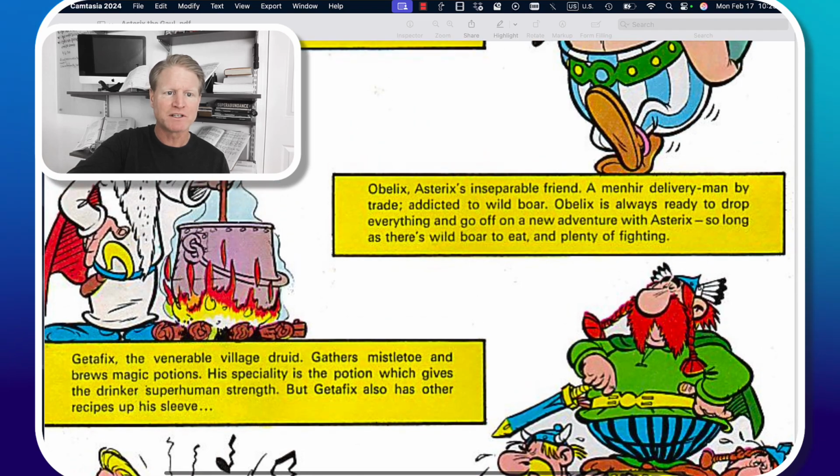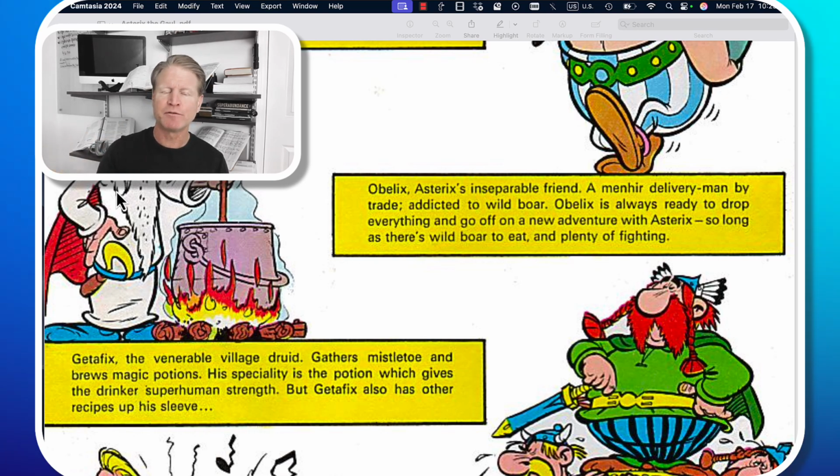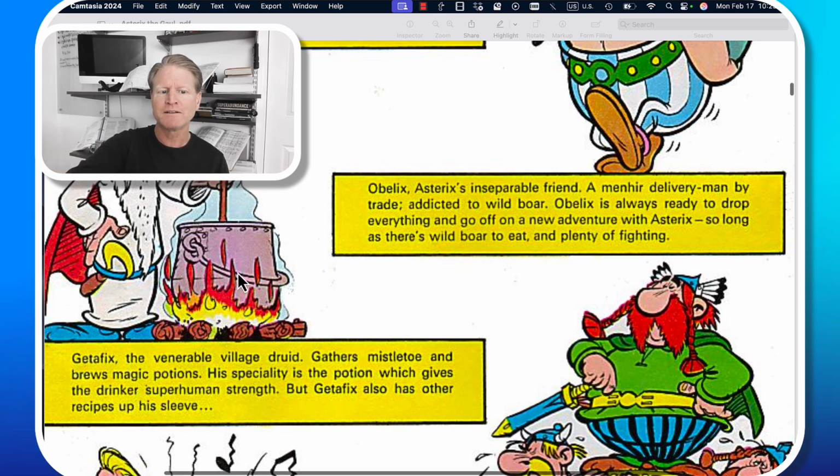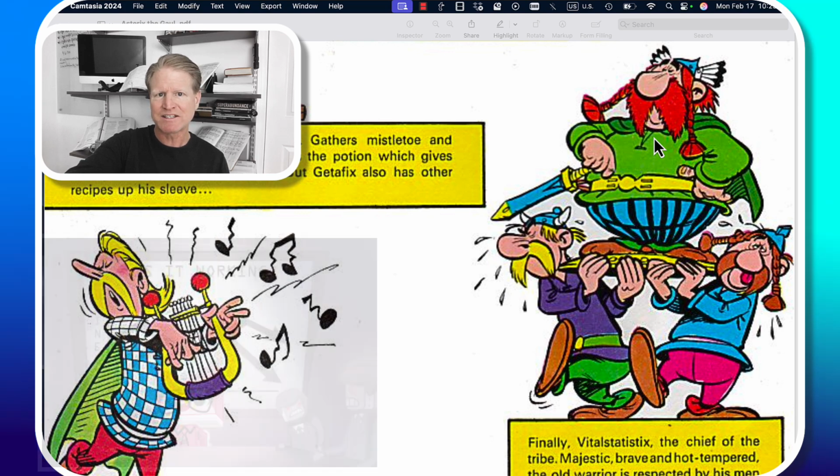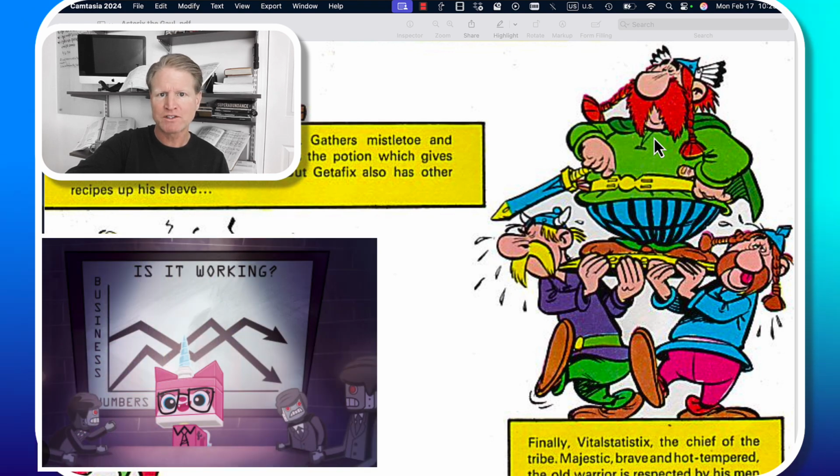Get a Fix, we talked about his name, is a drug reference or an alcohol reference, or a cigarette reference. If someone needs a cigarette, they need to get a fix. We talked about that. And then this guy's name is Vital Statistics. Vital statistics are stats or statistics or numbers or charts that are important.